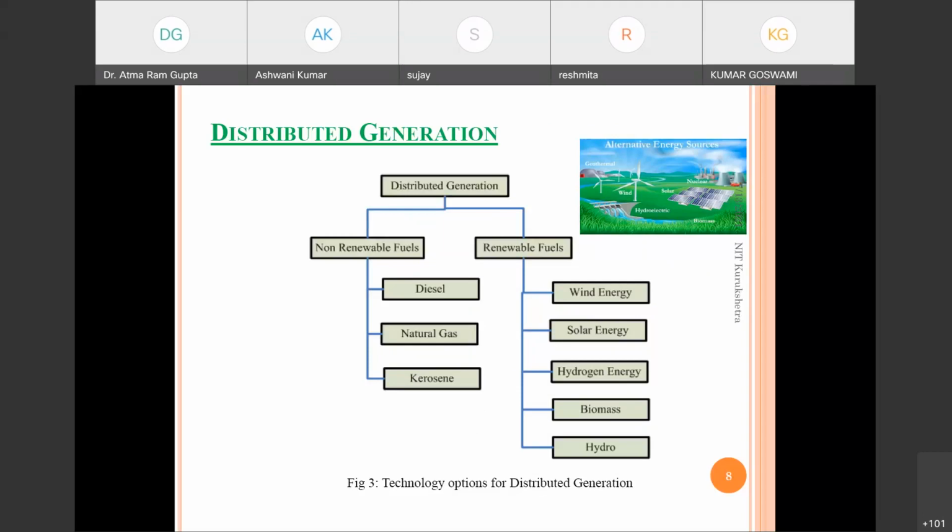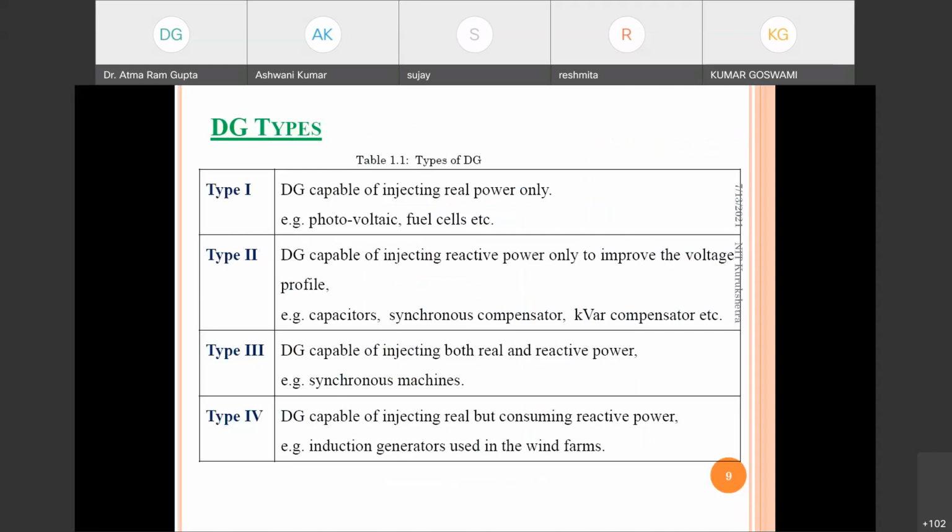Okay, so these small generations will come into the non-renewable based DG, and renewable ones like wind energy based, solar energy based, hydrogen energy, biomass, and hydro based power production will come into the category of renewable energy based distributed generation.